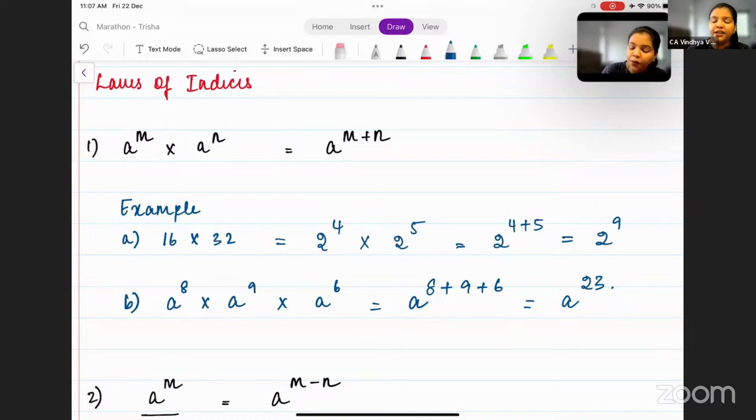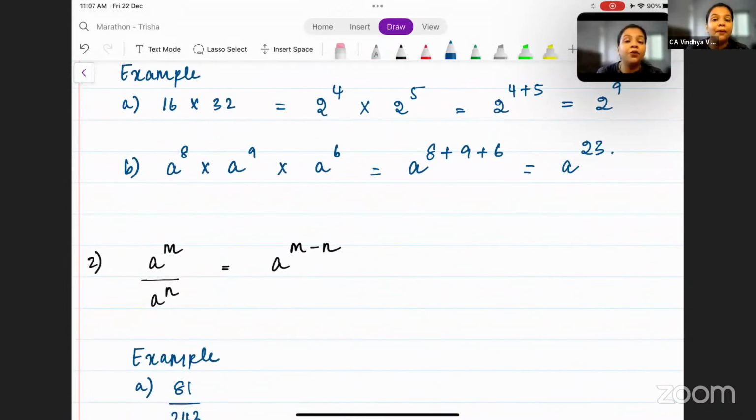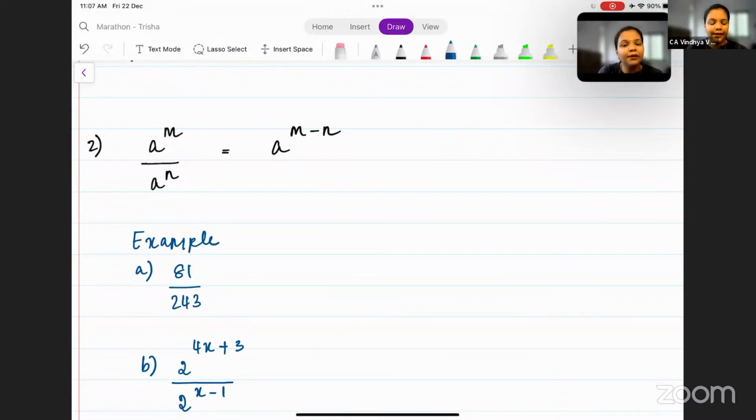Now in the first law, what did we do? We said a into something, so product. And in the second law, it is division. So a to the power m divided by a to the power n. First thing, the base is the same, a and a. Both the terms have the same base. Second, the terms are divided by each other. In the first one, the terms were multiplied with each other.